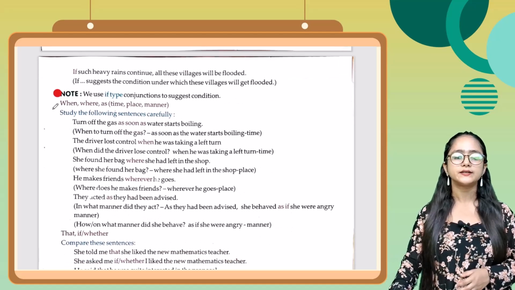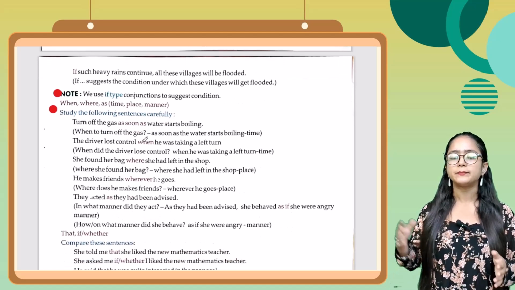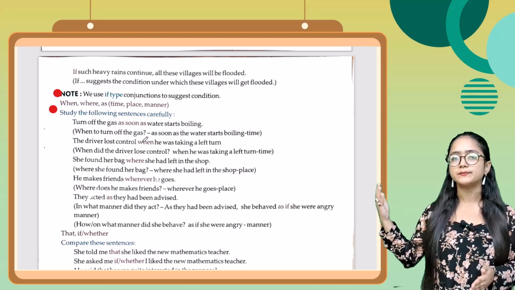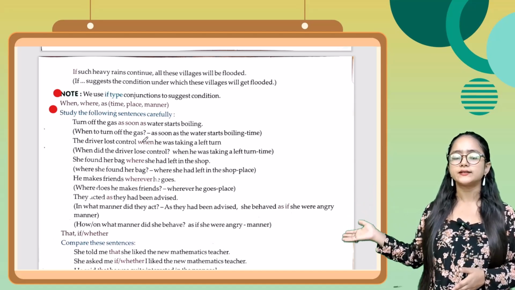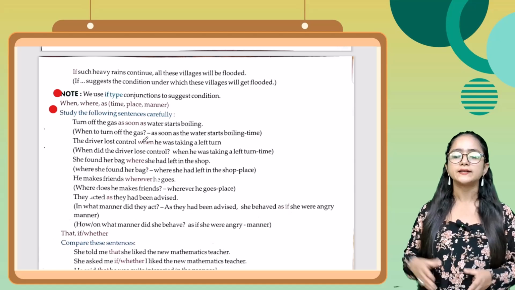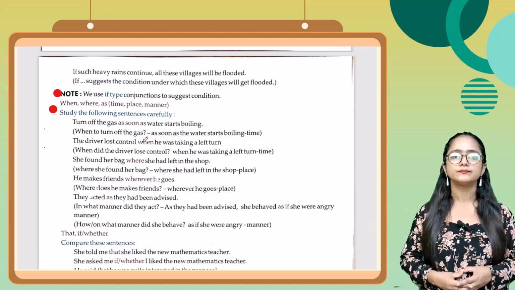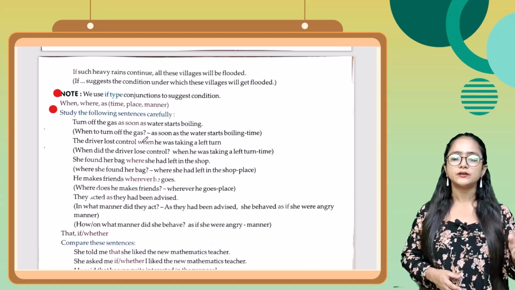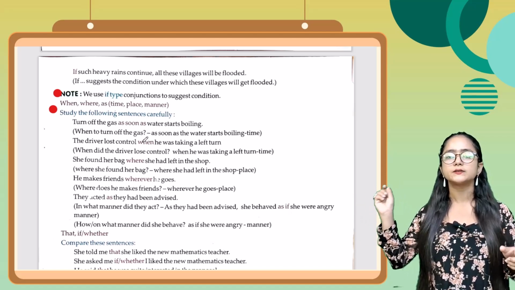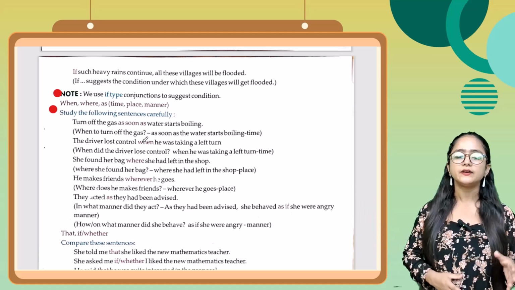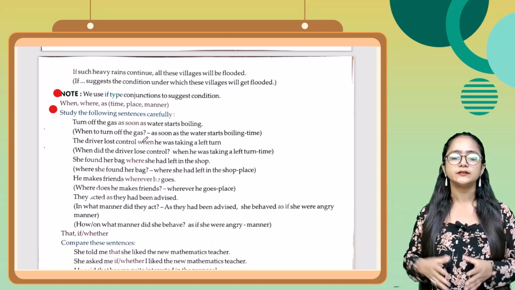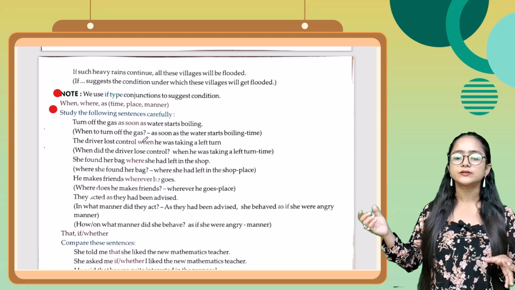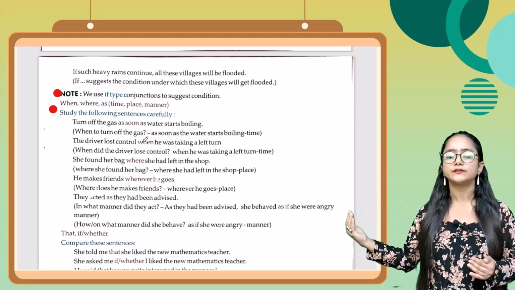Now let's see the use of when, where, as: time, place, manner. Okay. Now study the following sentences carefully. Turn off the gas as soon as water starts boiling. When to turn off the gas? As soon as water starts boiling, ये time है. The driver lost control when he was taking the left turn. When did the driver lose control? When he was taking the left turn, ये time है.